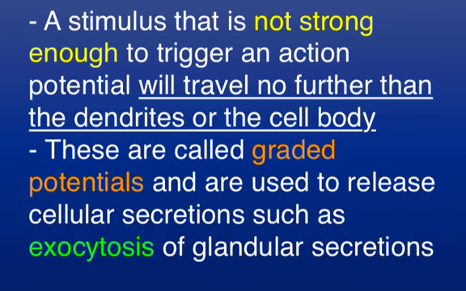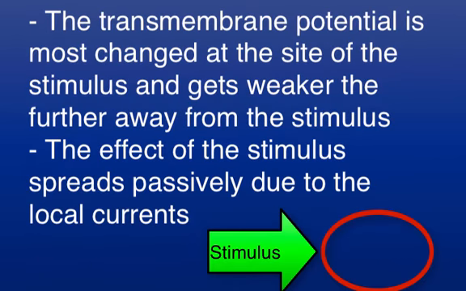A change in the voltage, or in other words a change in the transmembrane potential, that is not strong enough to trigger an action potential will occur at the cell dendrites or cell bodies and will trigger specific cell functions in the cell body such as exocytosis of glandular secretions. The transmembrane potential is most changed at the site of the stimulation, and the effect on the membrane will decrease with distance from the original stimulus. The effect of the stimulus spreads passively due to local currents spreading the sodium ions to the adjacent plasma membrane.